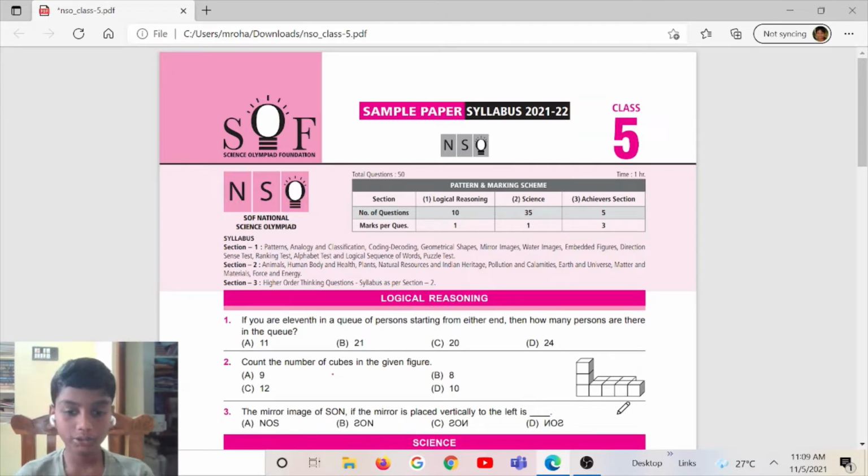Getting on to the first question: if you are 11th in a queue of persons starting from either end, then how many persons are there in the queue? Option A 11, option B 21, option C 20 and option D 24. And the correct answer is option B, 21. And I am reminding, if you want more time, just pause this video.